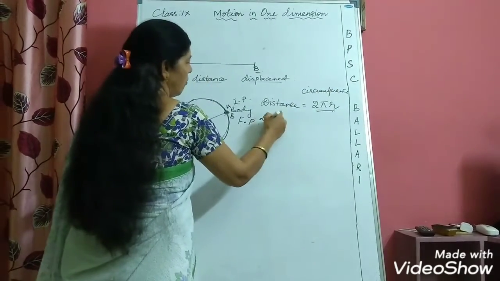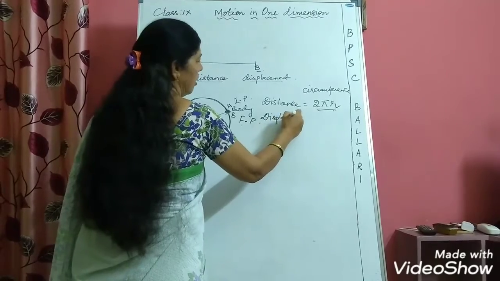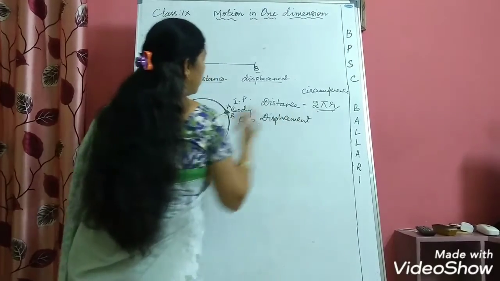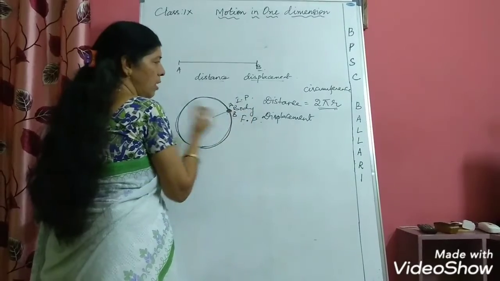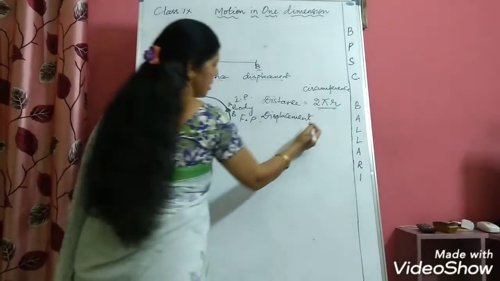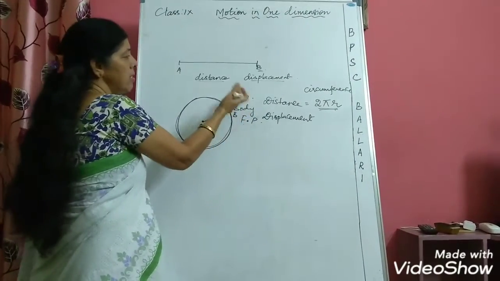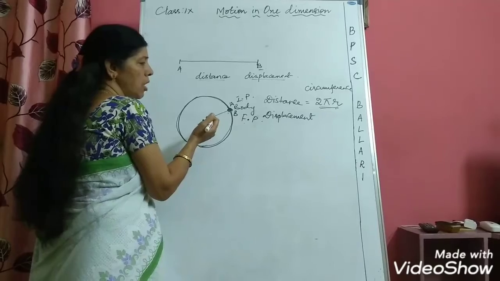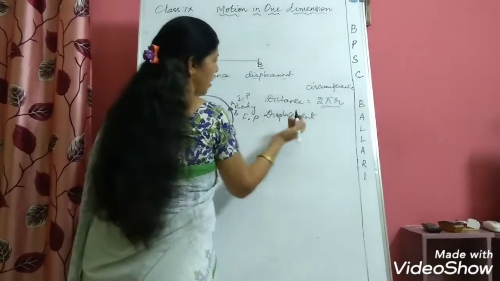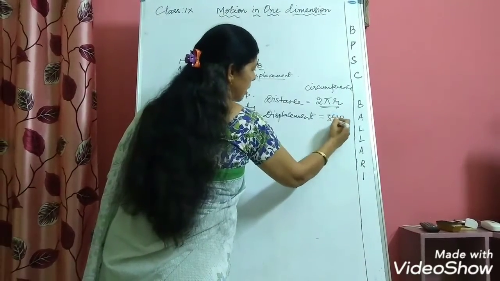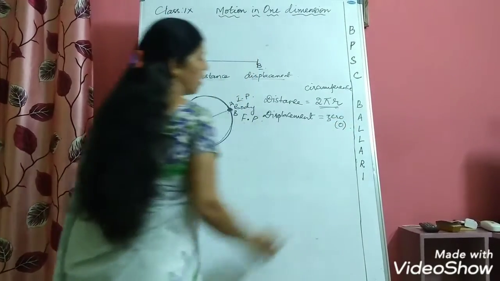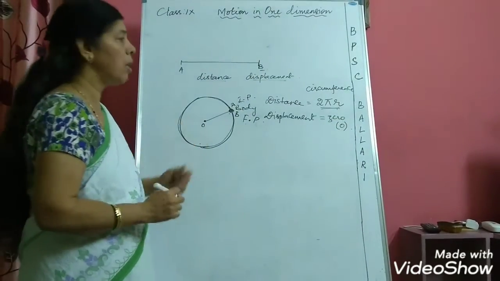Now just think what will be the displacement of the body. After completing one round, the initial position and final position are the same, so what is the least distance between initial and final position? The difference is 0, and hence displacement will be equal to 0. So this one point you have to remember.